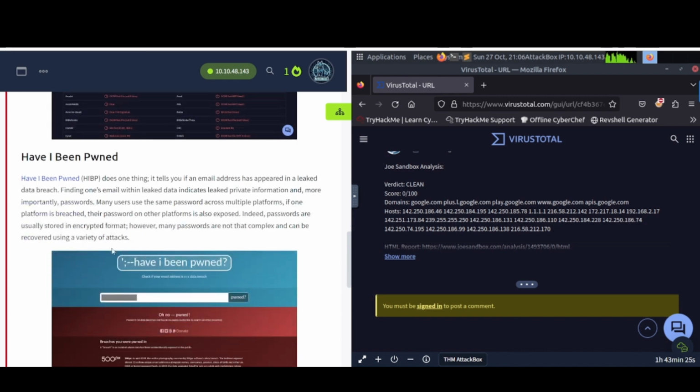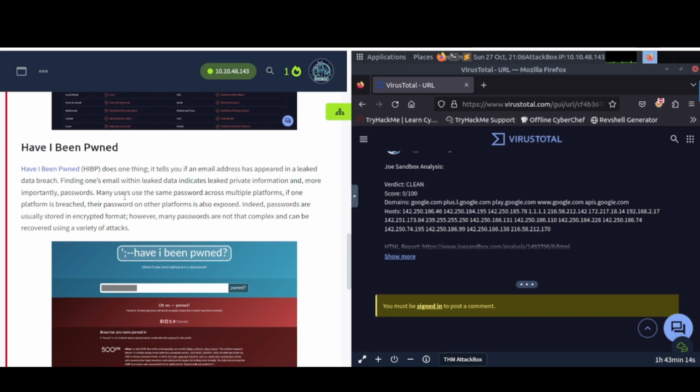Have I Been Pwned, which is also well known. Have I Been Pwned, aka HIBP, does one thing. It tells you if an email address has appeared in a leaked data breach. Finding one's email within leaked data indicates linked private information and, more importantly, passwords. Many users use the same password across multiple platforms, which is bad. Do not do that, please. If one platform is breached, their password on other platforms is also exposed. Indeed, passwords are usually stored in encrypted format. However, many passwords are not that complex and can be recovered using a variety of attacks.